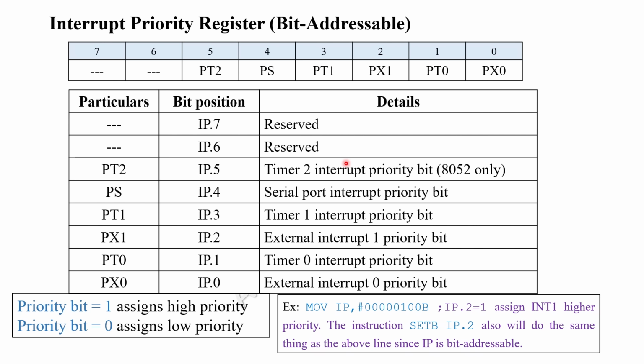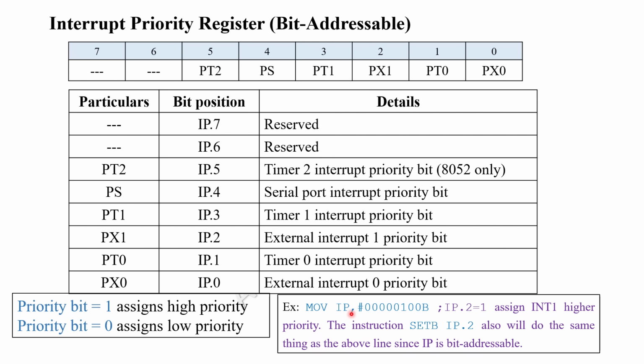As an example, if the priority bit is set equal to 1, then it assigns higher priority to that particular bit. If the bit is equal to 0, then it indicates the lower priority, or the default priority. As an example, let us get into this one. MOV IP, #00000100B. B indicates binary. So this is what is being loaded.